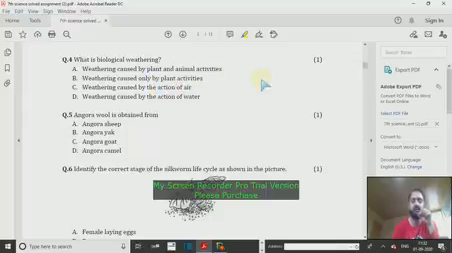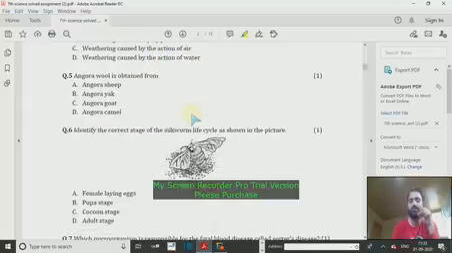But that kind of weathering which takes place by the action of plants and animal activities is called biological weathering, because biological means living, and plants and animals are living creatures. Biological weathering is not the weathering by air or by water. In fact, it is not the one which is only by plant activities, because biological weathering is caused by both plant and animal activities. We come to question number 5.